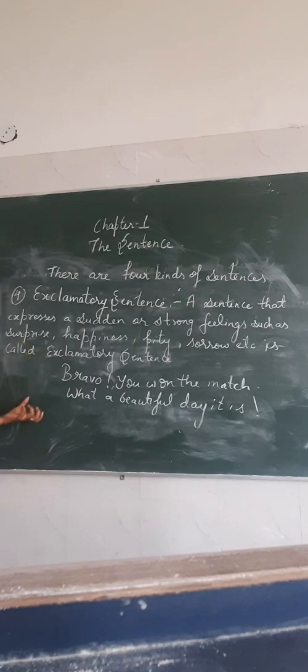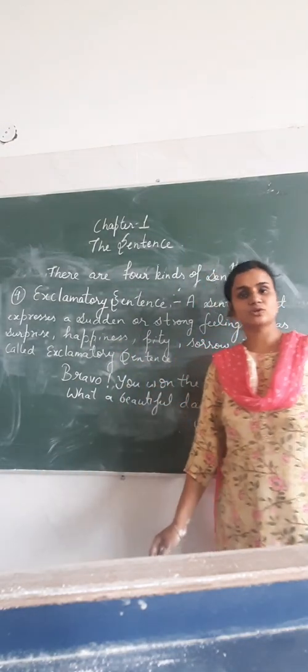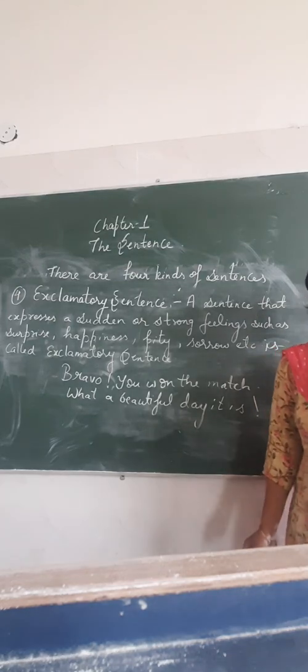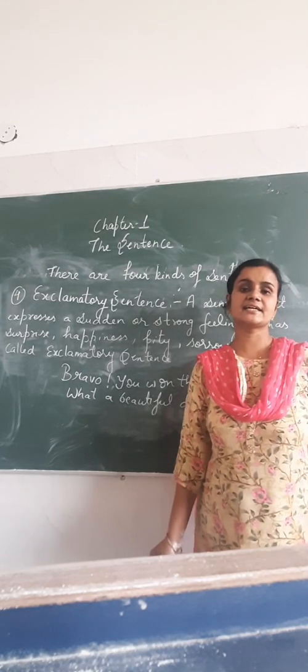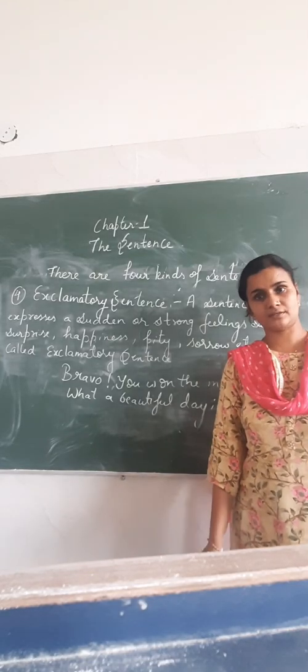Then these kind of sentences come in exclamatory sentences. So students, these are the four kinds of sentences. I hope you all have understood it. Now I want you all to practice at least 5 sentences on each topic. This is your